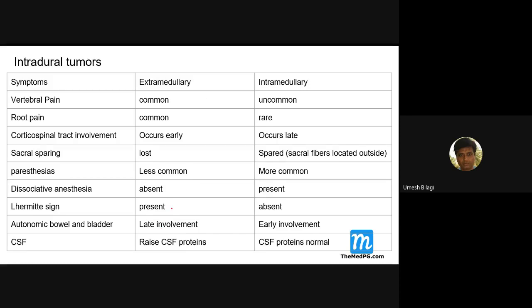So it is more common in extramedullary, less common here. Autonomic bladder involvement occurs very late here, but it is early there. In CSF, because there is high pressure, CSF will have more proteins. It is normal here. These things, just remember.